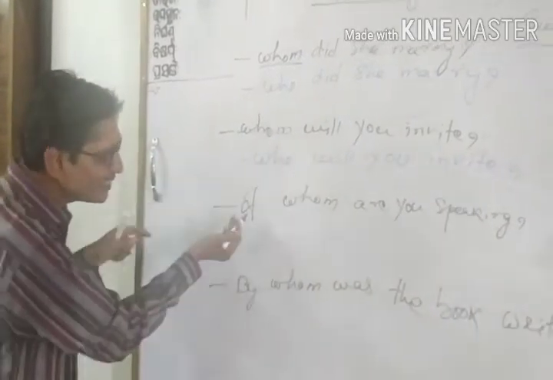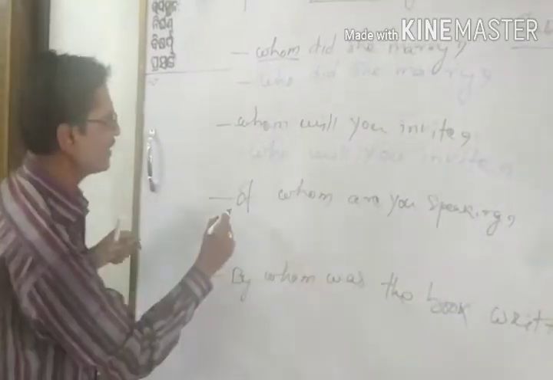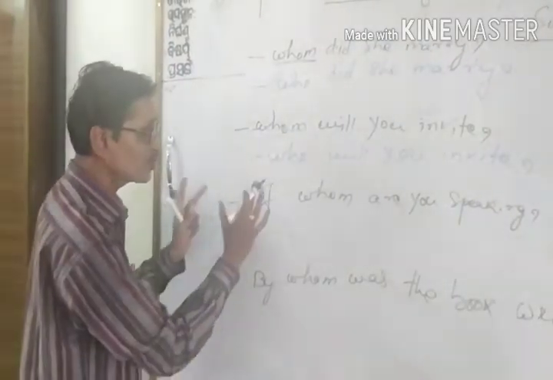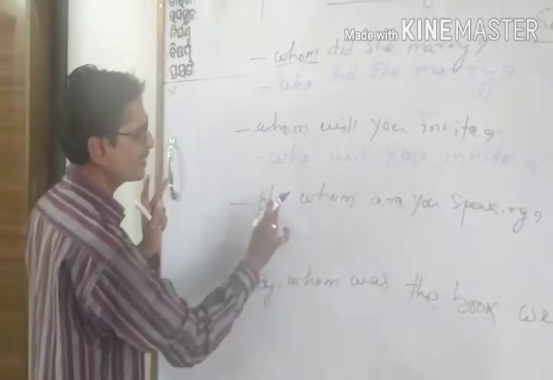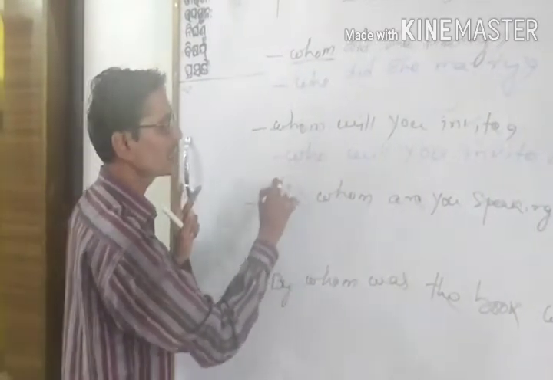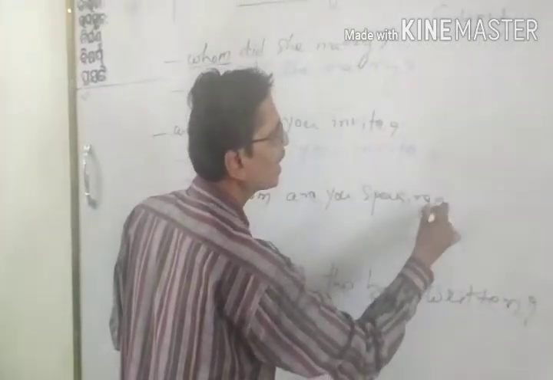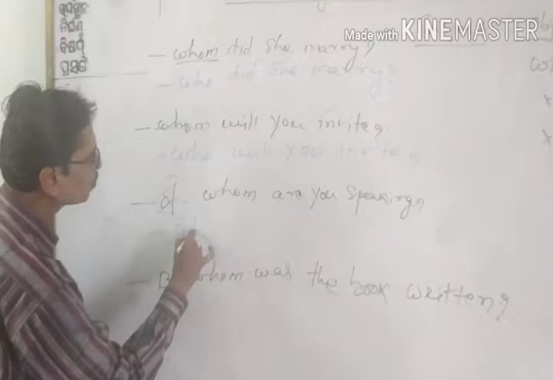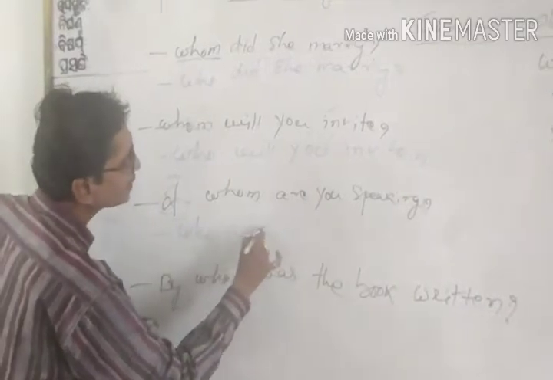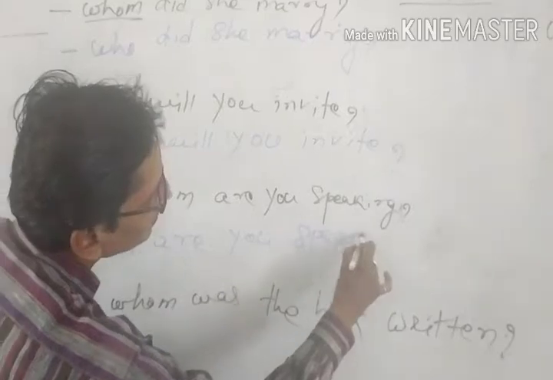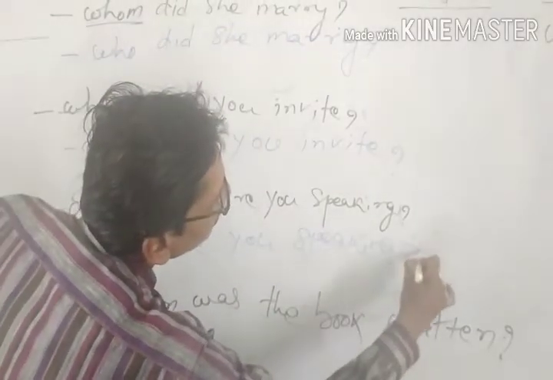But in this example, you can see it is starting with the word of. So in this case, when our whom is preceded by of, we can take this preposition from here to the end of the sentence. We can write like this: "Who are you speaking to?"